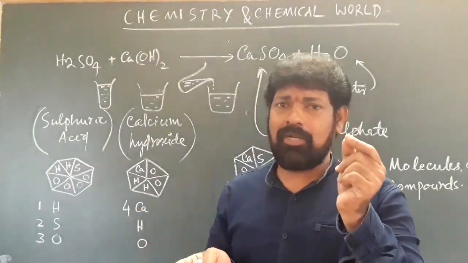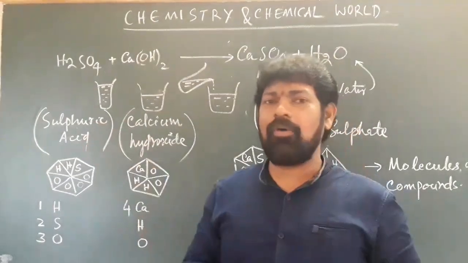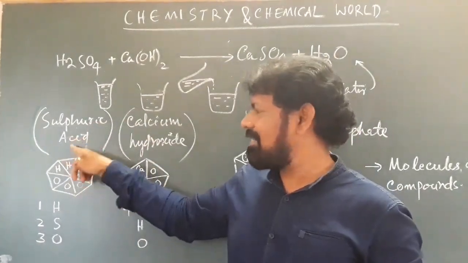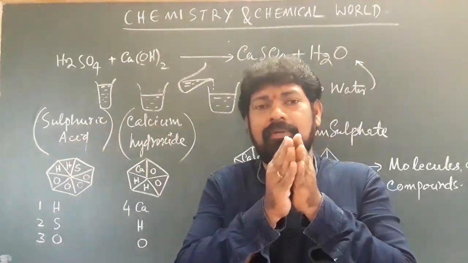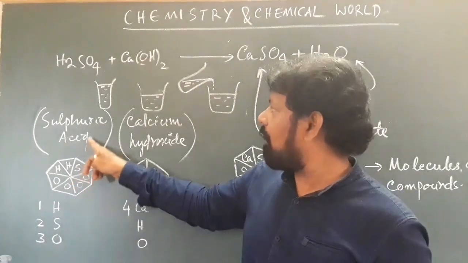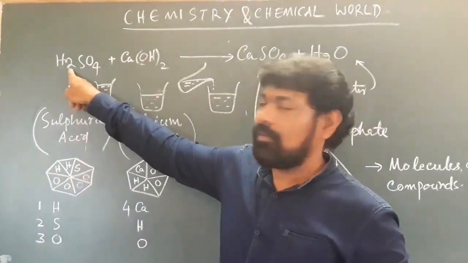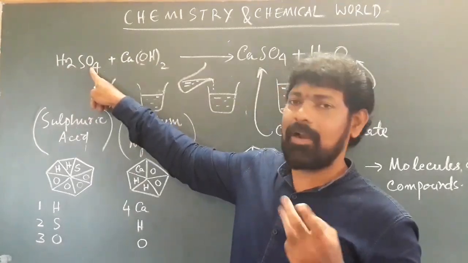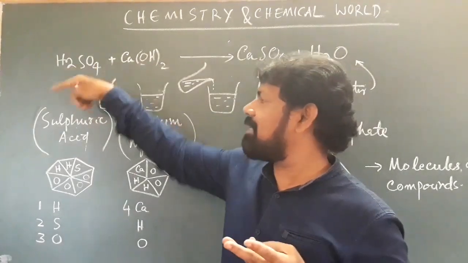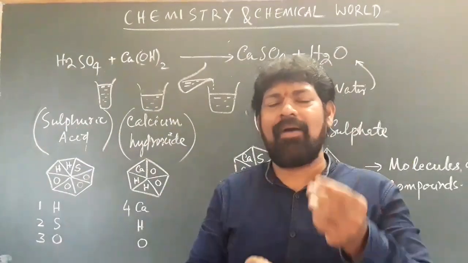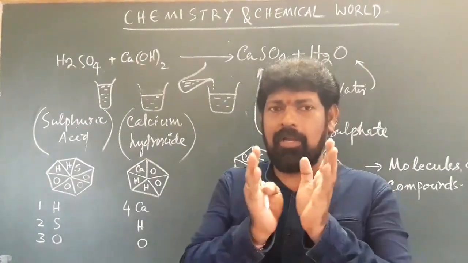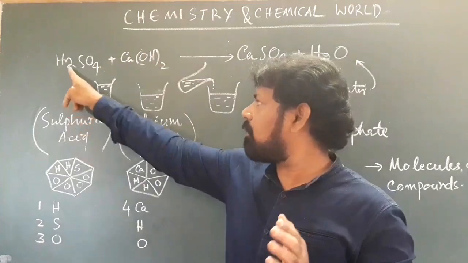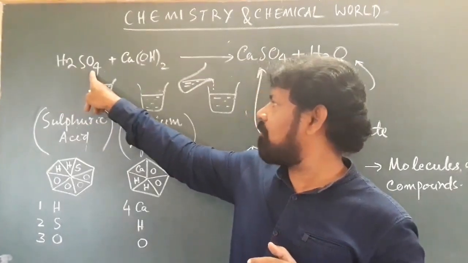That is the smallest unit, and it is called a single molecule of sulfuric acid, which you cannot divide further. There you will find 2 parts of hydrogen, 1 part of sulfur and 4 parts of oxygen. So in the molecule of sulfuric acid you get 2 hydrogens, 1 sulfur and 4 oxygens.